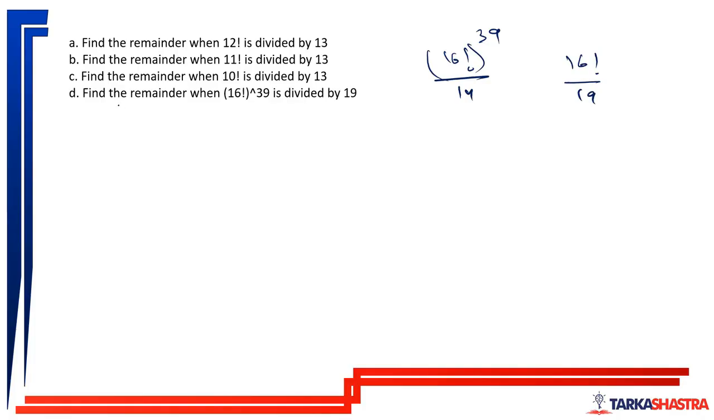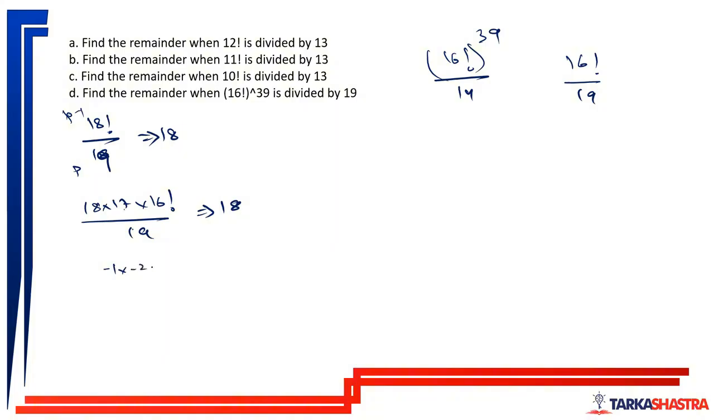What will we do? I know that 18 factorial divided by 19 will leave the remainder of 18. Yes or no? Because this is P minus 1. Now 18 factorial can be written as 18 into 17 into 16 factorial by 19, and this thing leaves the remainder of 18. Now 18 divided by 19, remainder minus 1.